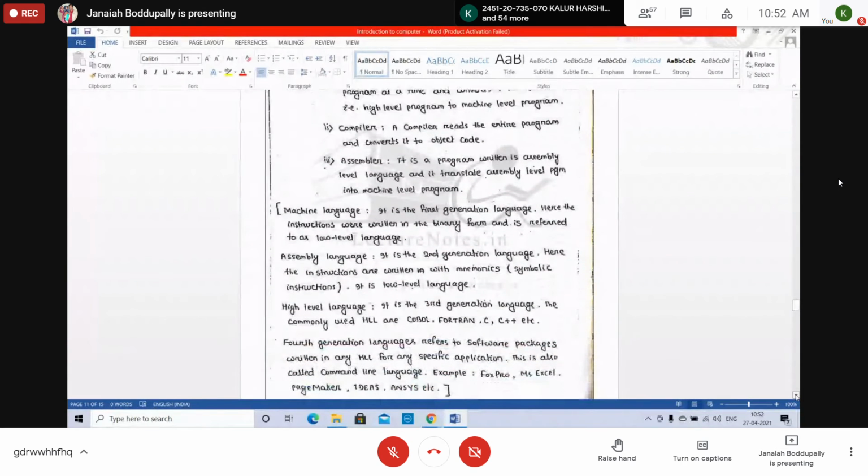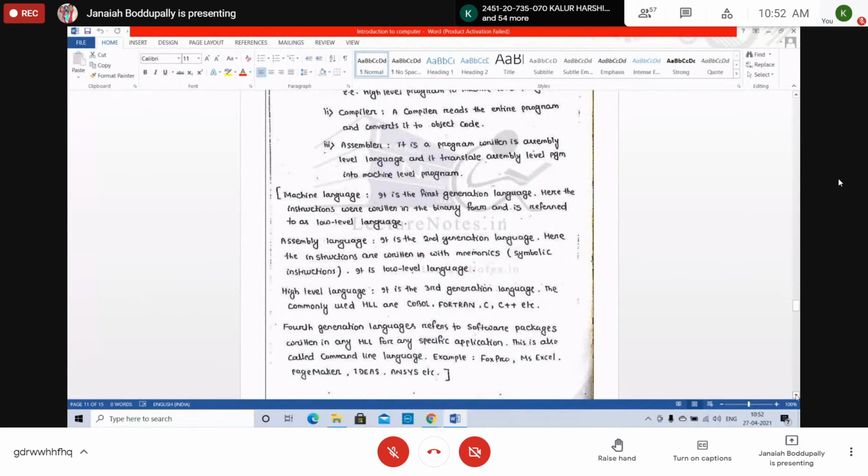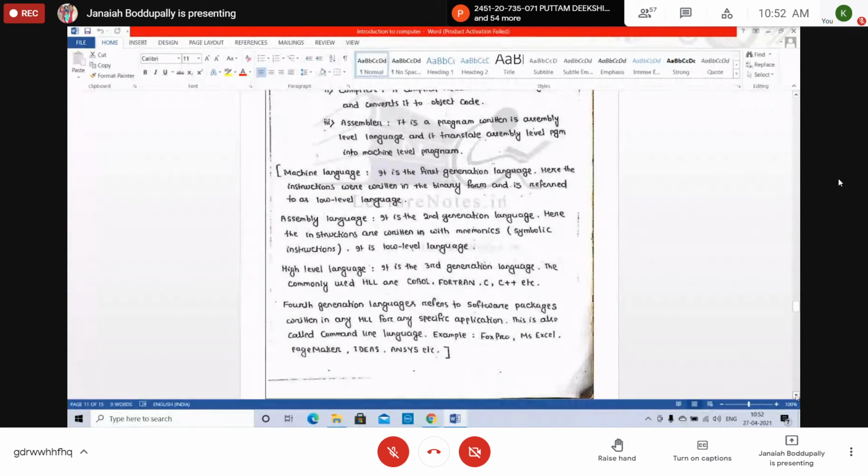What is machine language? What is assembly language? What is high level language? See this. Machine language is the first generation language. Here the instructions are written in binary form, and it is referred to as a low level language. Machine language is low level, machine understandable. The code is in the form of zeros and ones only. Machine can understand that. That is the machine language. It is the first generation language, also called low level language.